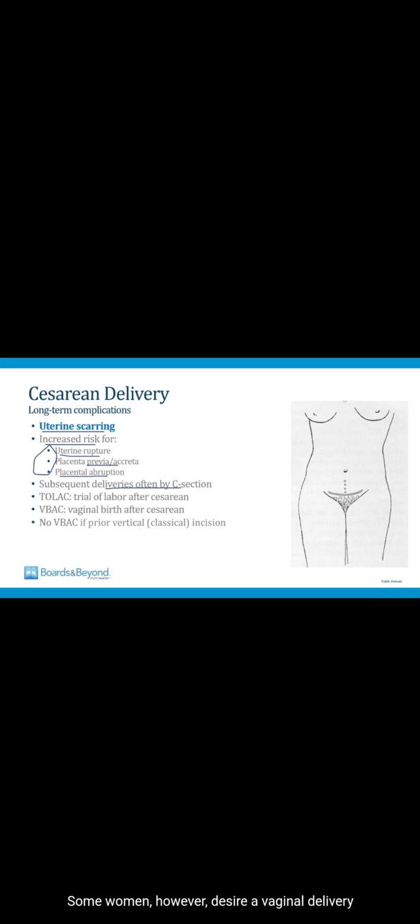Some women, however, desire a vaginal delivery after they had a prior C-section, and this can be done in certain cases. A TOLAC means a trial of labor after cesarean, and a VBAC refers to a vaginal birth after cesarean. And as I mentioned on the last slide, if a woman has a cesarean section with a vertical classical incision, then she can't do a VBAC in subsequent pregnancies, and that's because the risk of uterine rupture is too high.